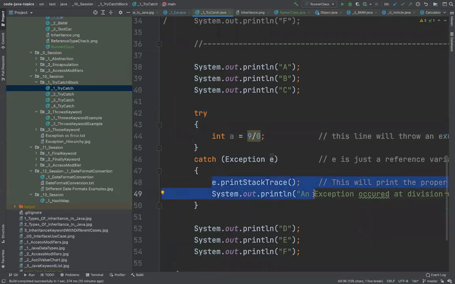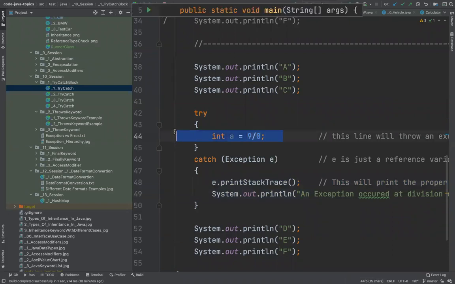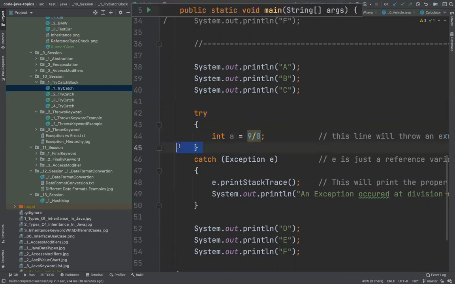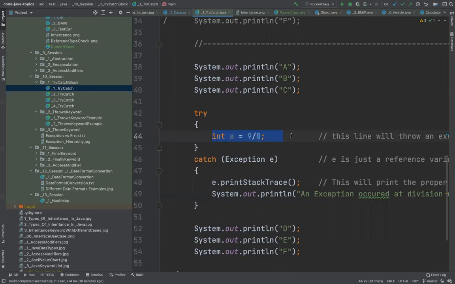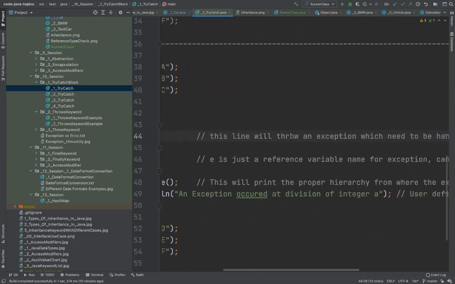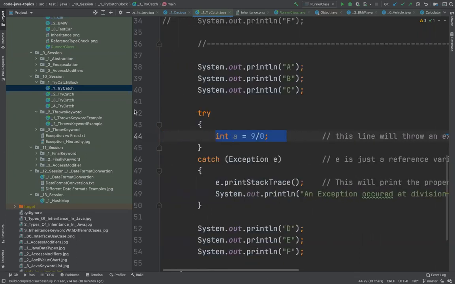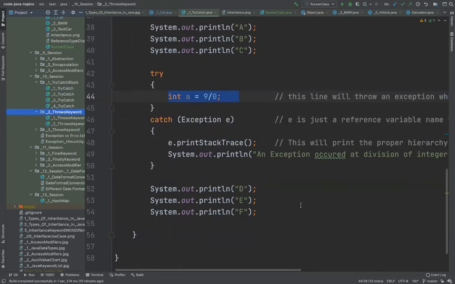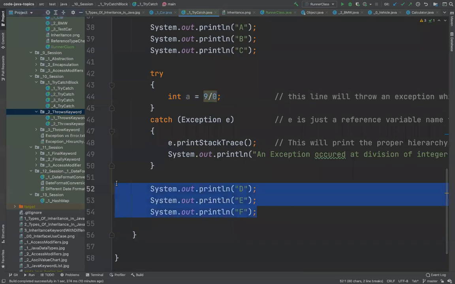For example, in this case, if I have int a equal to 9 by 0, this is an error. If I'm not wrapping it inside my try block, then the execution will stop here. This line will throw an exception which needs to be handled. So the execution will just stop here, and my next sequence of lines will not execute, which is a bad thing to have, right? Because I want these lines to be executed as well.